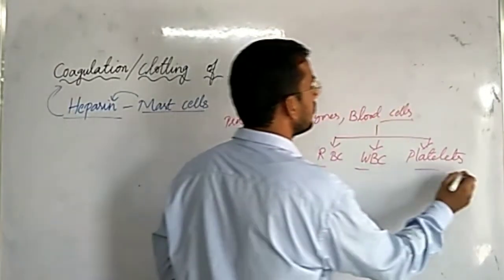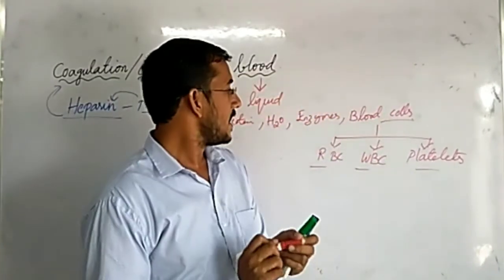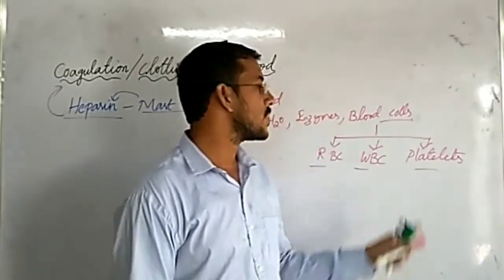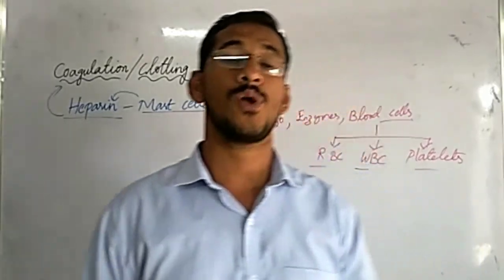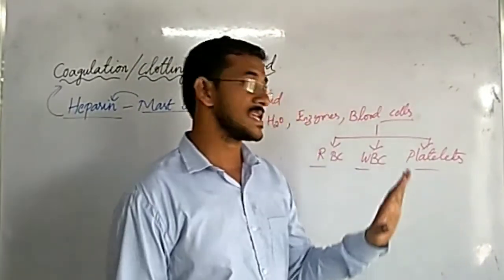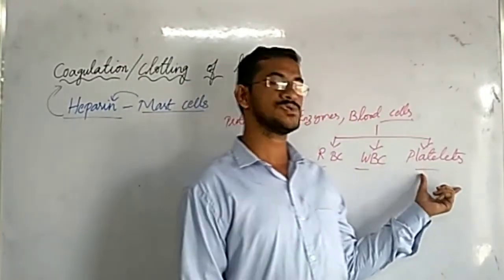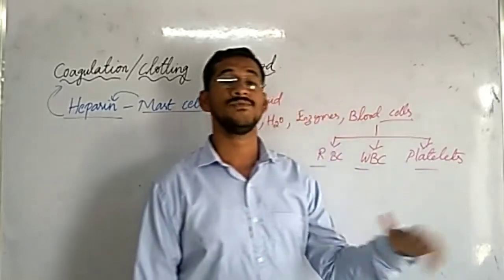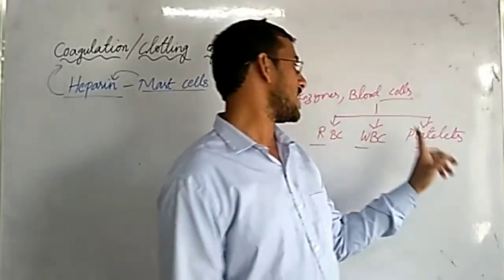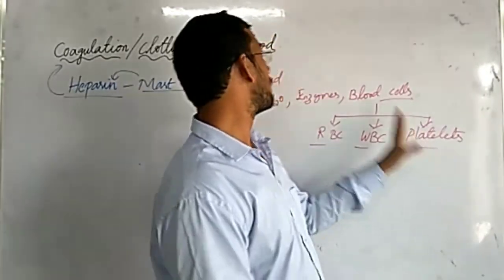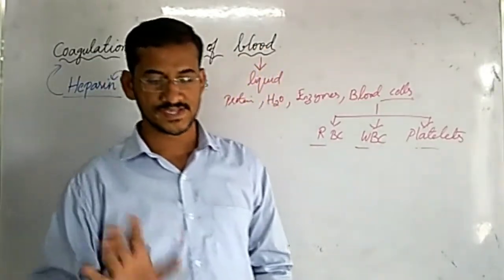See, in mammals we call these platelets, but in other vertebrates we call them thrombocytes. Thrombocyte and platelet function is the same. They help in clotting the blood. But how this helps in clotting the blood, let us see.